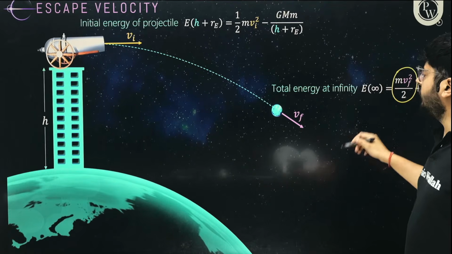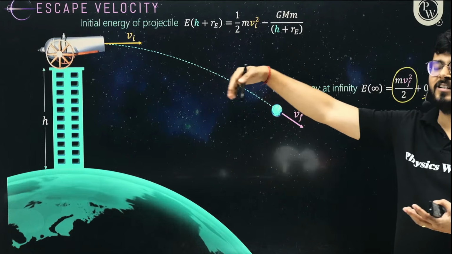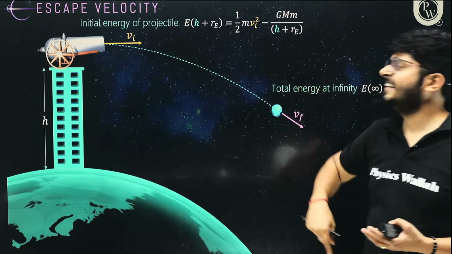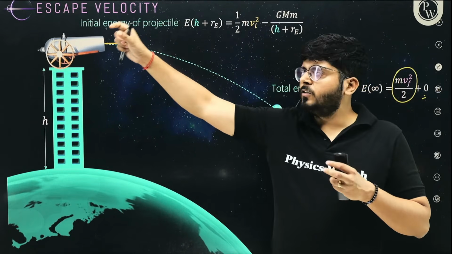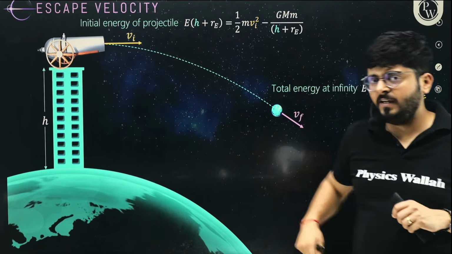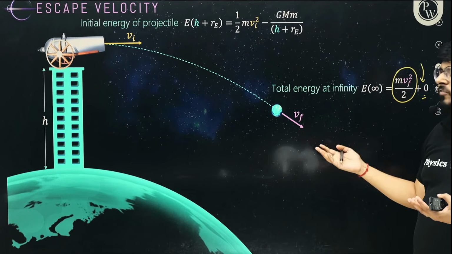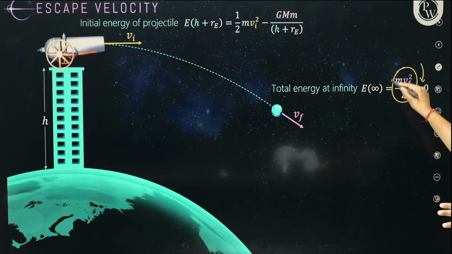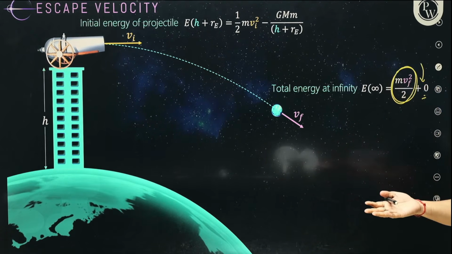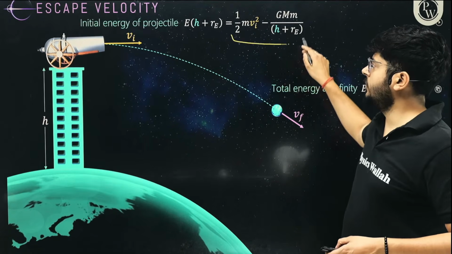So the total energy at infinity. So my dear kids, total energy is kinetic energy plus potential energy, right? At infinity, there is no potential energy because the object is outside the gravitational field, so the potential energy over here is zero. When the object reaches infinity, let's say the velocity that is still there in the object is Vf. So this is the kinetic energy that will still be there in the object. This is the total energy at infinity, and this is the total energy at the point of launching.